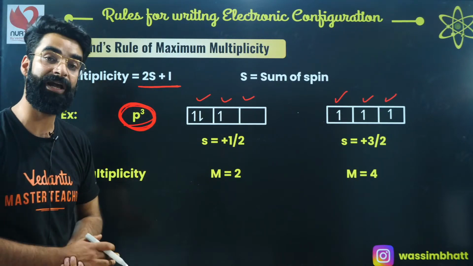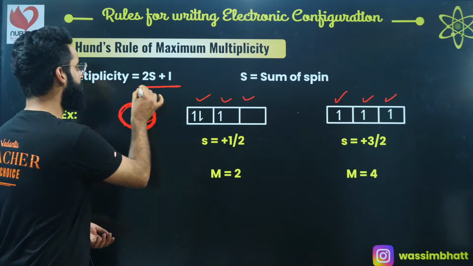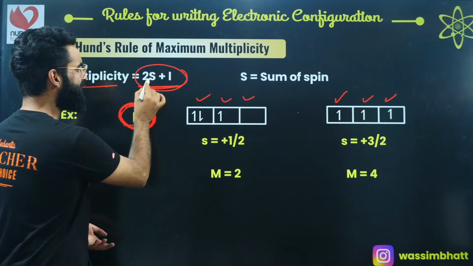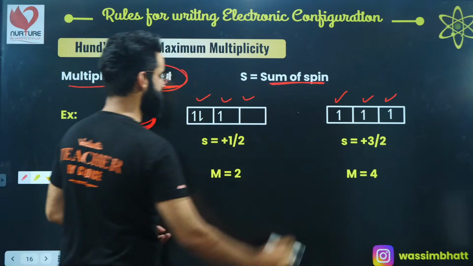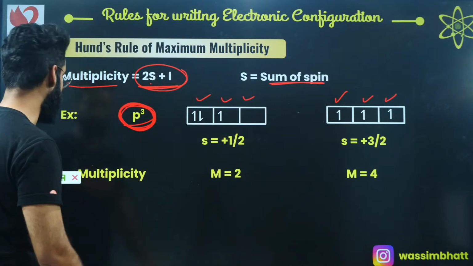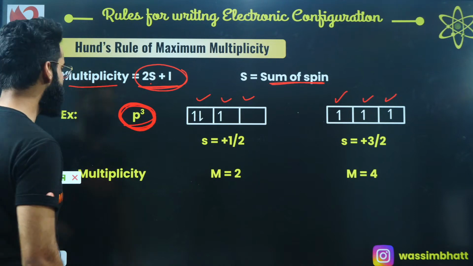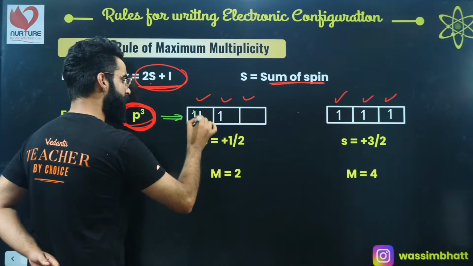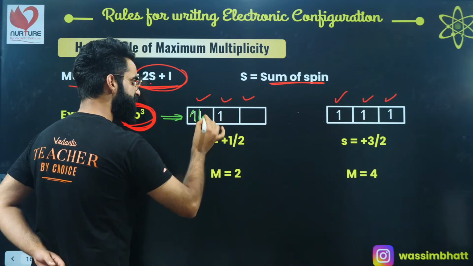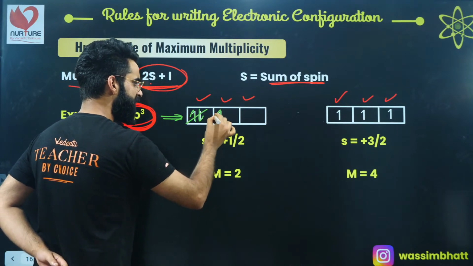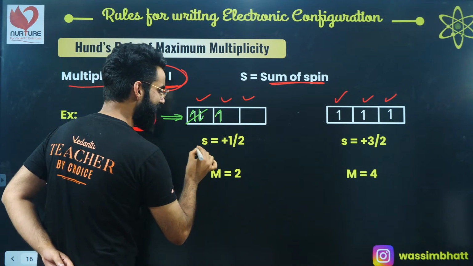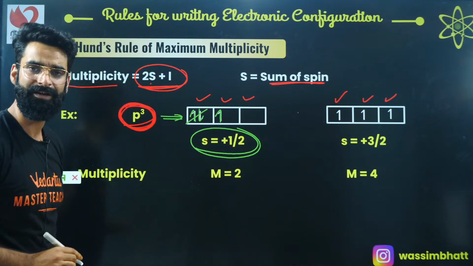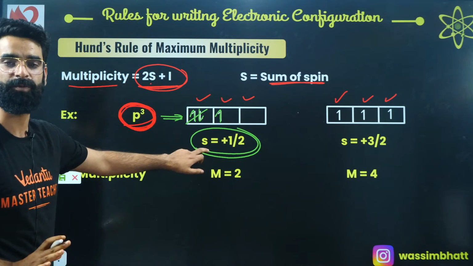Now the point is, how do we calculate multiplicity? In order to calculate multiplicity, this is the formula: multiplicity is equal to S plus 1. S is basically the sum of spin. What does that mean? See, if I need to calculate the multiplicity for this configuration, say this electron has clockwise spin, so plus 1 by 2, this is minus 1 by 2, they cancel out. This will be plus 1 by 2, so the sum of the spin is simply plus 1 by 2. This is the total spin. S is equal to plus 1 by 2.